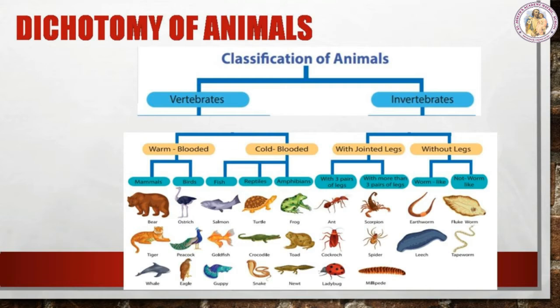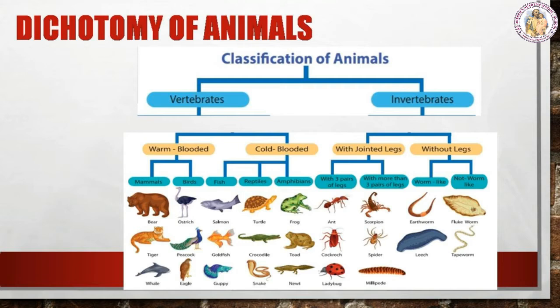Next, amphibian. What is meant by amphibian? The animal which can live both on the land and in the water. Example, frog, toad and also the turtle. Next, come to the invertebrates. They are classified into with jointed legs and without legs.